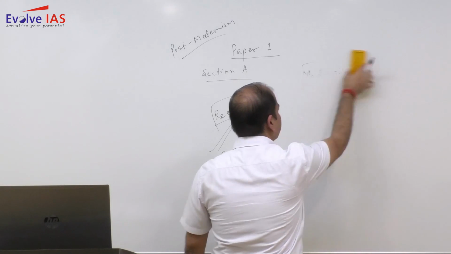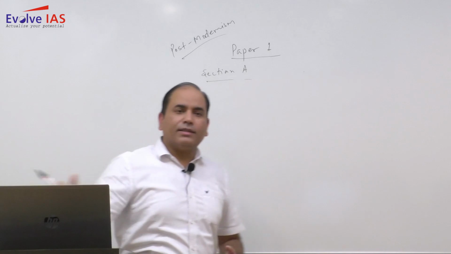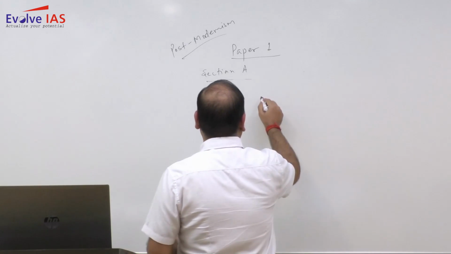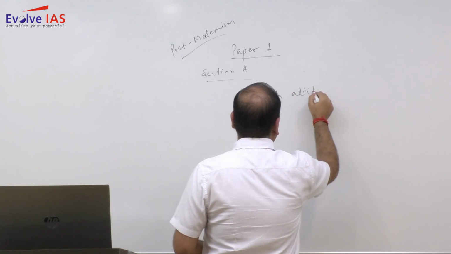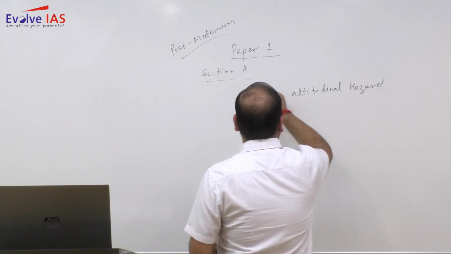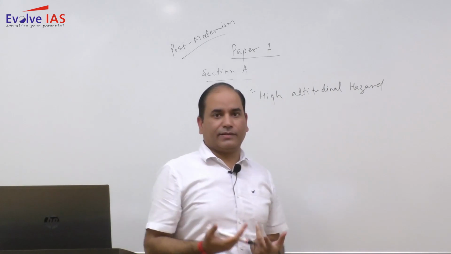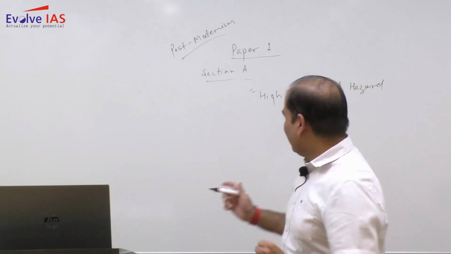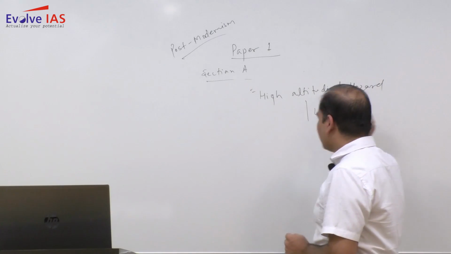Almost all the students, even those who have not prepared completely and have just started the geography optional preparation, will get some idea that high altitudinal hazard is something related to the mountains. But now the question is, what are the different hazards that you need to highlight? Is simply landslide the hazard that you will write, or something else?